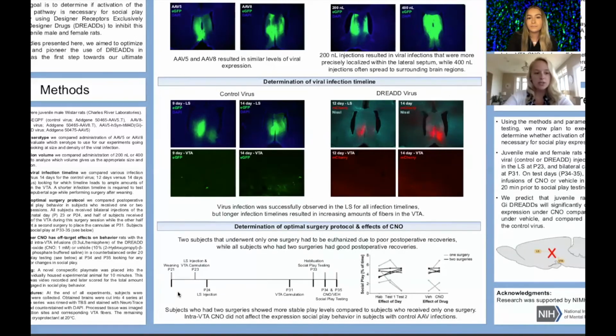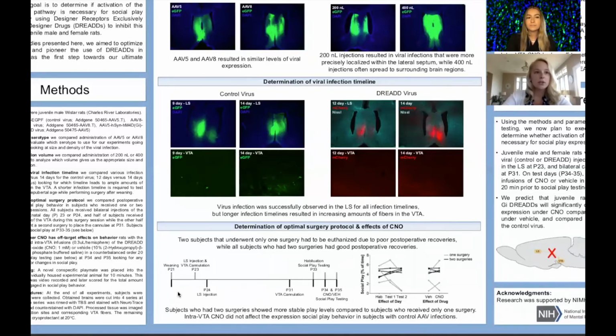Additionally, the left part of this graph depicts that rats who received surgeries on 2 separate days, shown in black, had stable social play levels across days, while rats who received the surgeries on the same day, shown in gray, had unstable social play levels across test days. Therefore, we plan to use the 2 separate surgeries approach moving forward.